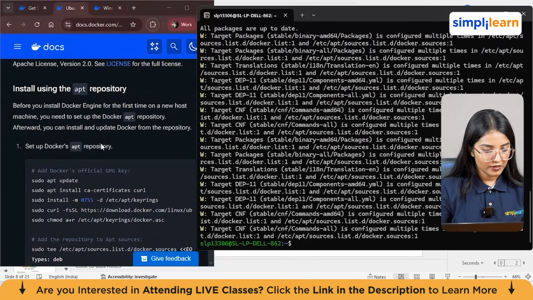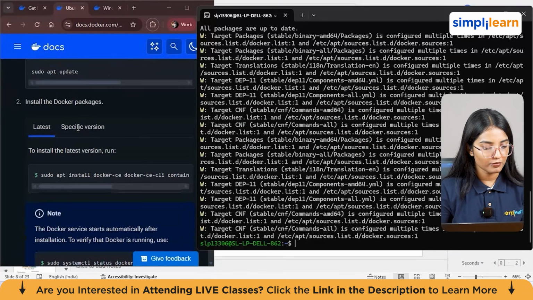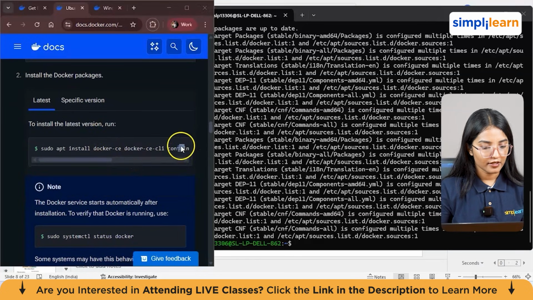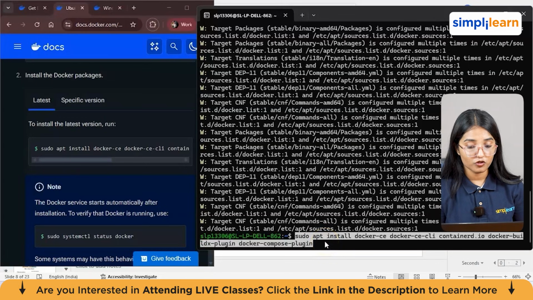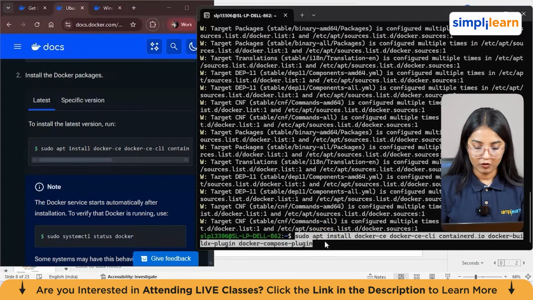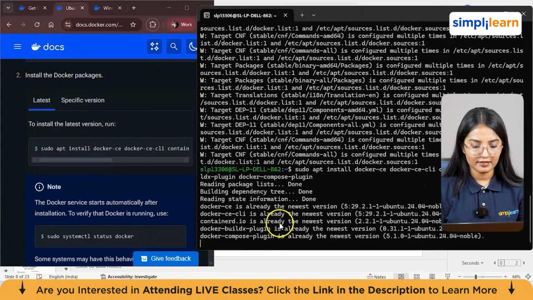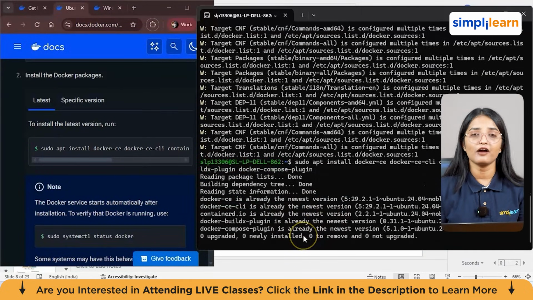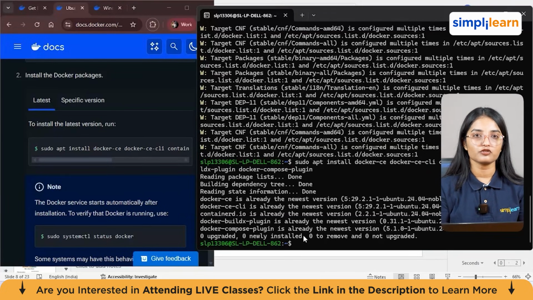The next thing which we need to do is, since we have already set up Docker's apt repository from here, next we'll be installing the Docker packages. So we'll again copy this command from here. I'll paste it. And this is sudo apt install docker-ce containerd. Okay, now we'll just press enter here. So it's reading the package list and it says it's already the newest version since we have already installed it before. This basically installs our Docker engine from here.